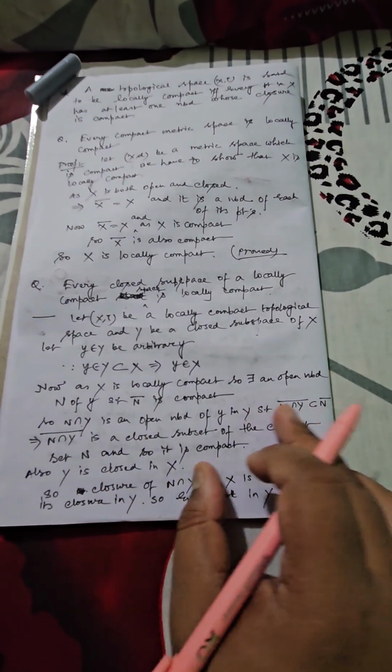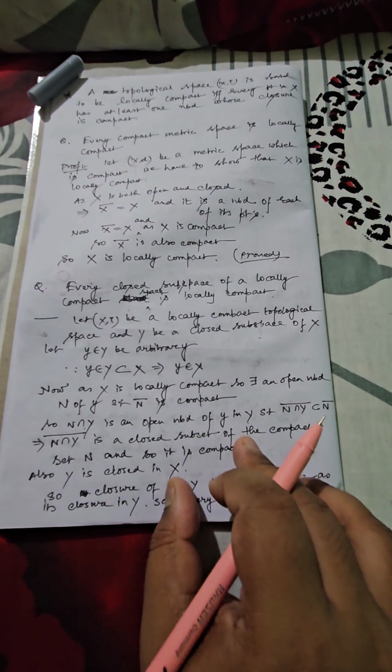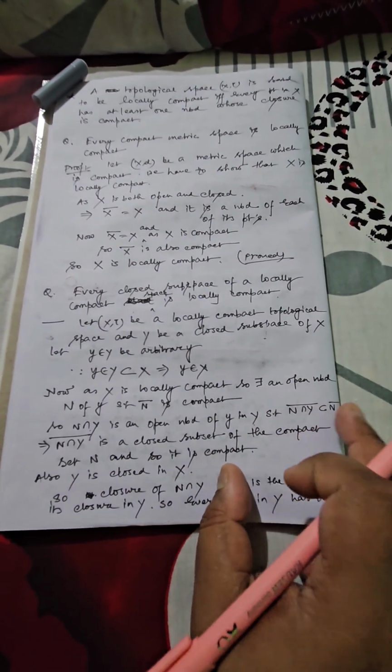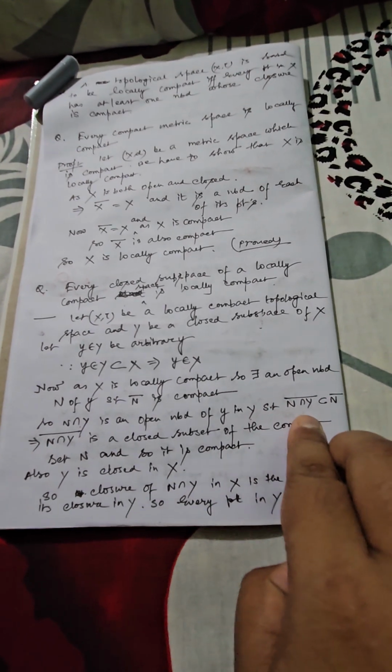But closure represents a closed set, so the closure of N intersection Y is definitely a closed subset of the compact set N bar. And every closed subset of a compact set is definitely compact. So the closure of N intersection Y is also compact.